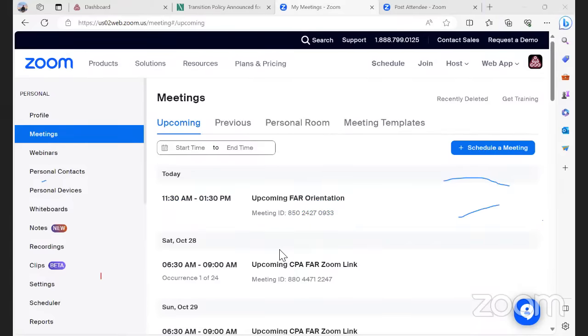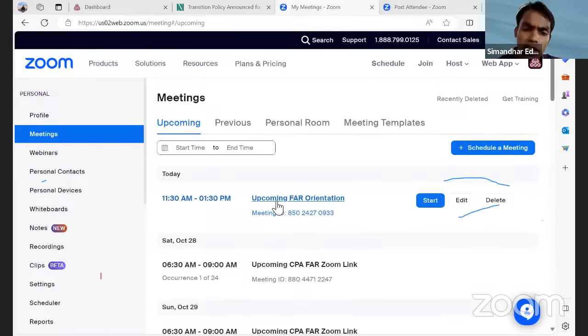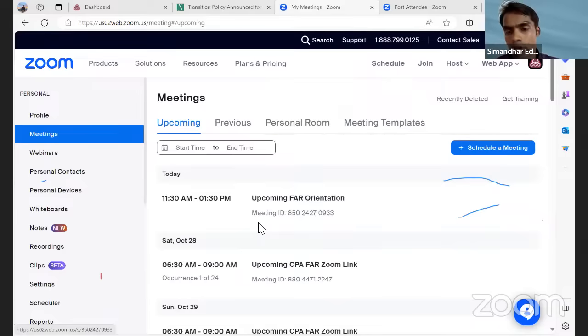Hi, sir. Good afternoon, Timsy. Sir, I want to prepare FAR from the live lectures, and I want to prepare auditing simultaneously. Will it be a good idea to go ahead with the recorded lectures of auditing, which are available on Simandhar LMS? Yeah, 100%. Half the people just watch recordings. Most of the time they can't attend the live classes. And if you have any doubts, we have our Telegram study groups where you can join and keep putting questions. That's not an issue, Timsy.